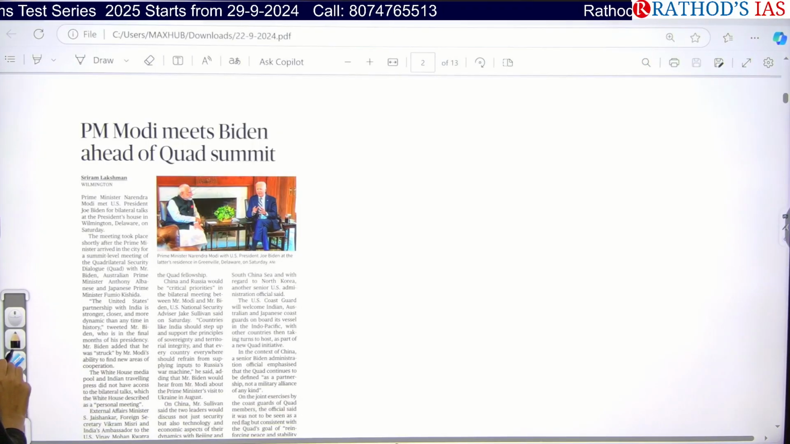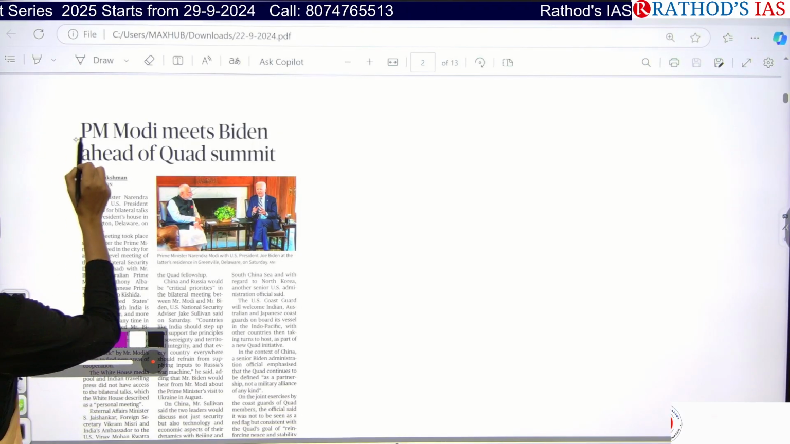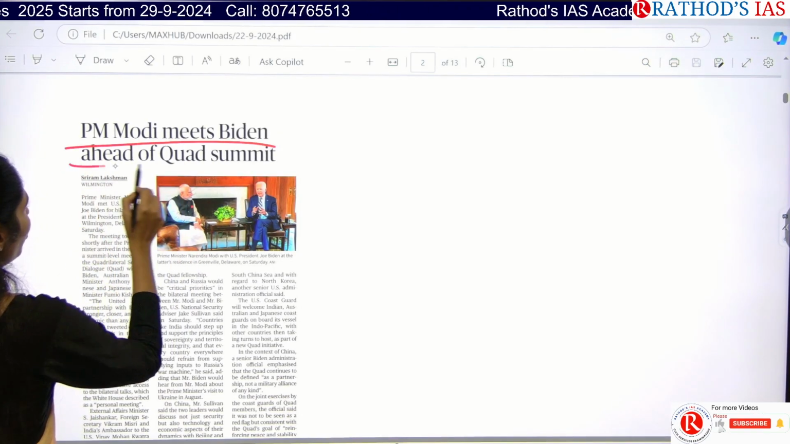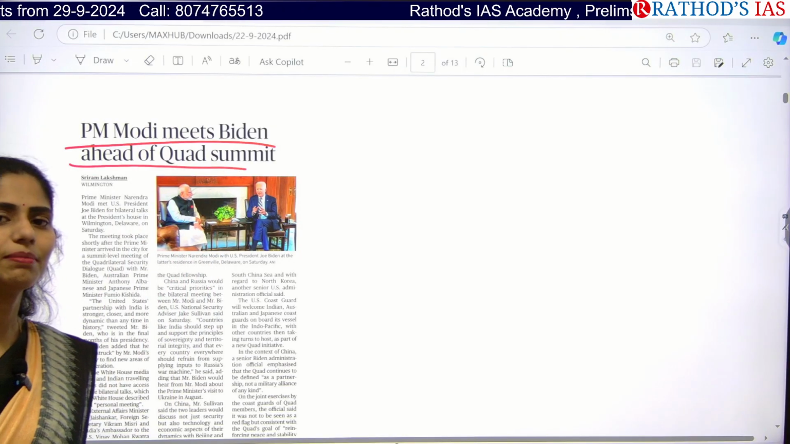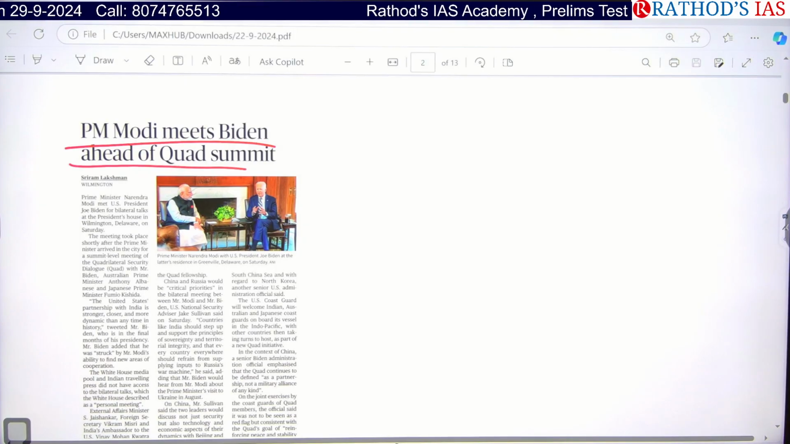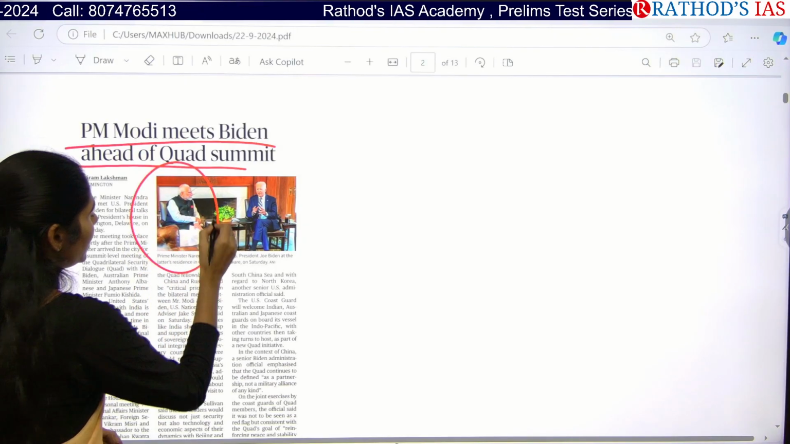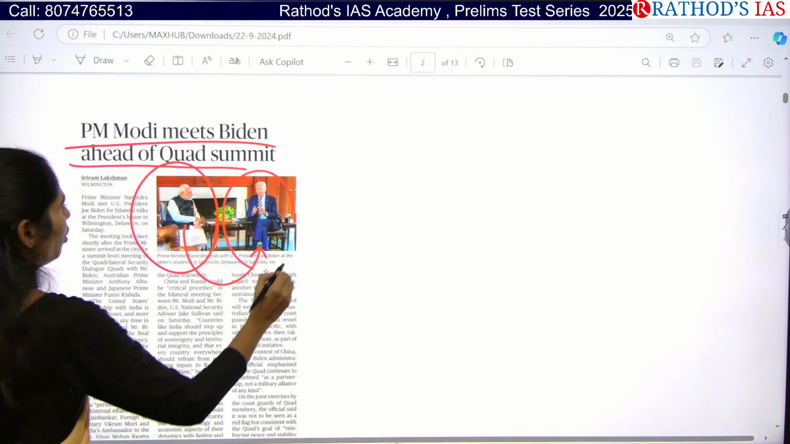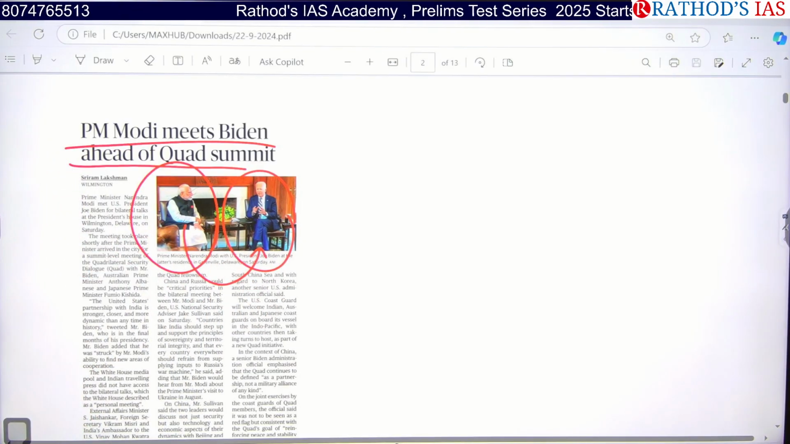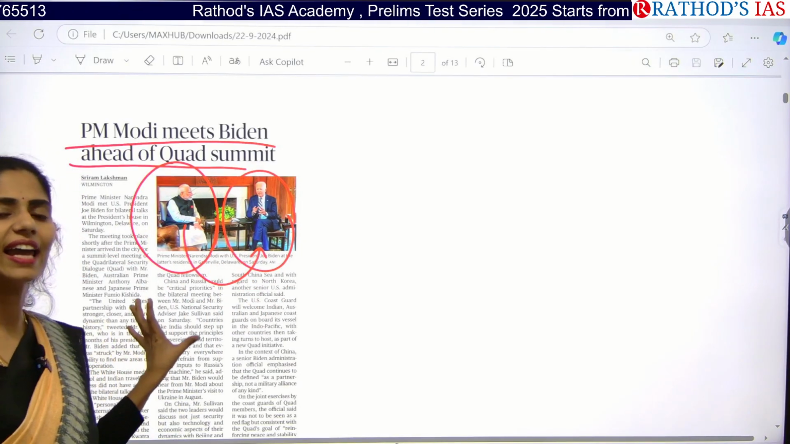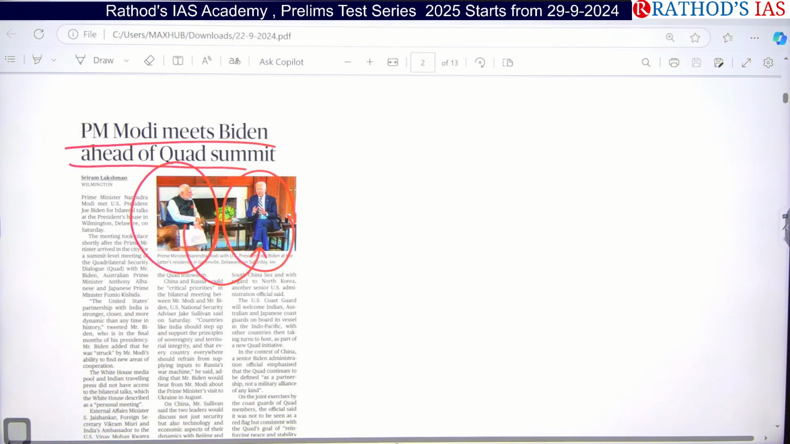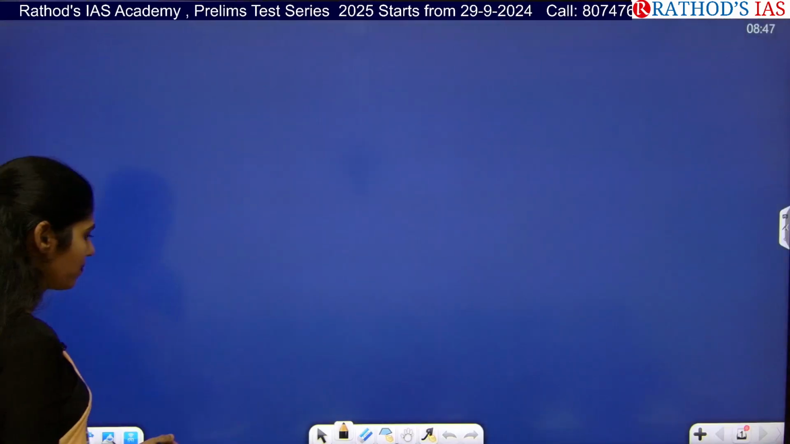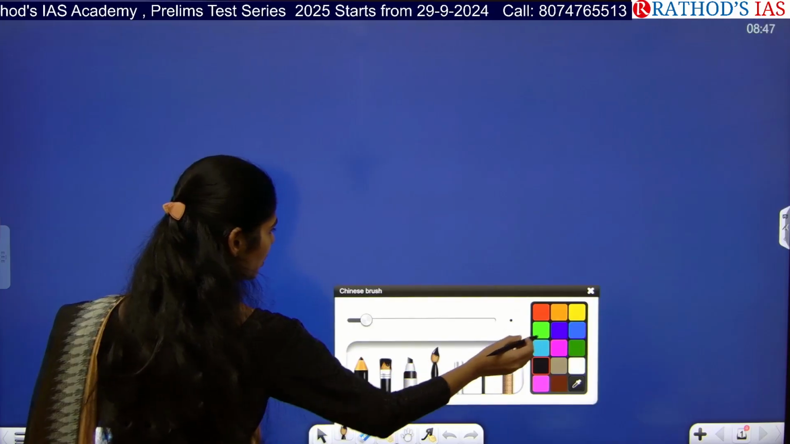The title says PM Modi meets Biden ahead of Quad Summit. So already we know that we are going to have this Quad Summit soon. Before this Quad Summit, our Prime Minister meets Joe Biden of the US. Here you have to know what things are highlighted in this meeting of our Prime Minister with the US, and you have to see some facts regarding Quad. So what are the keywords? The first important keyword is Quad.